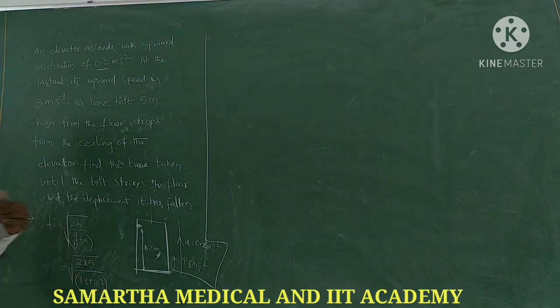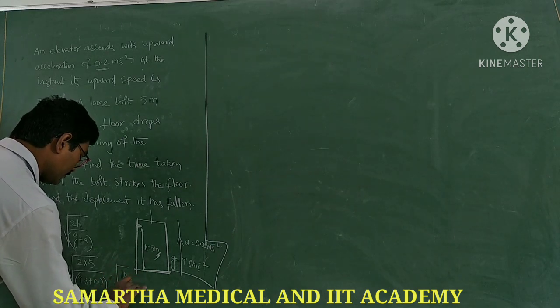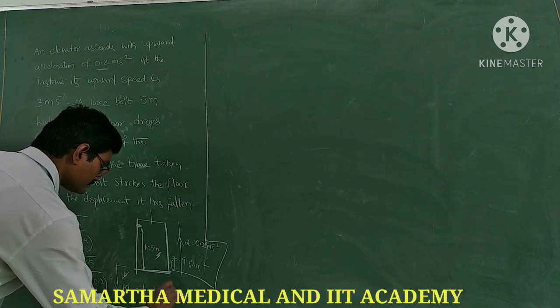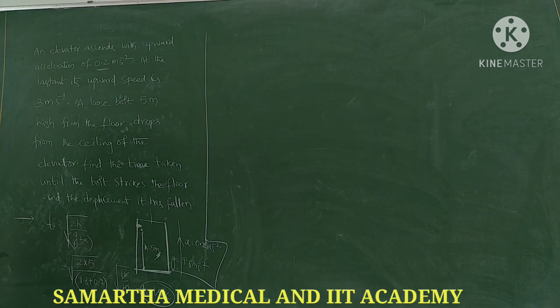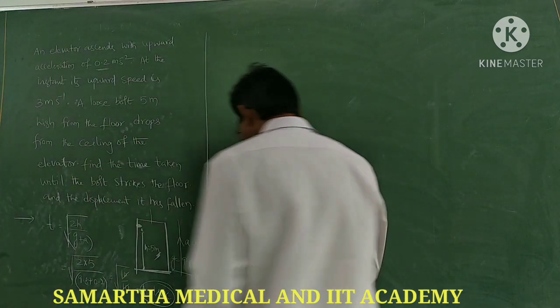So root of 10 by 10, it is 1 second. t equals 1 second. It takes 1 second to fall in the lift. That is the time it takes to fall. That is the first question.